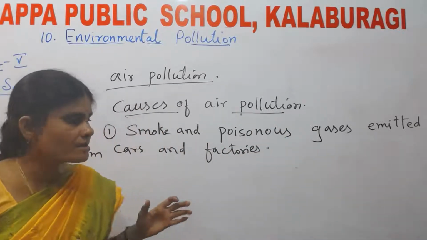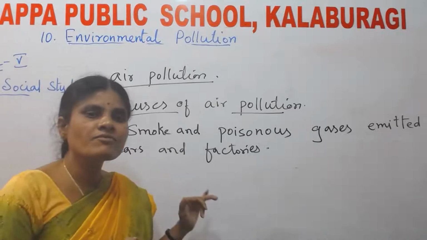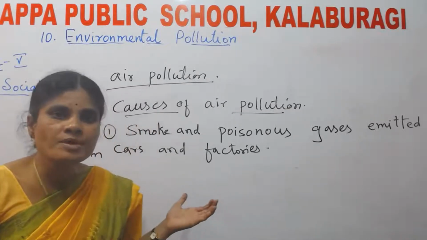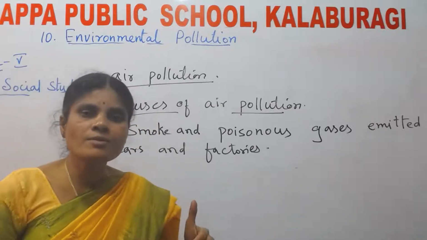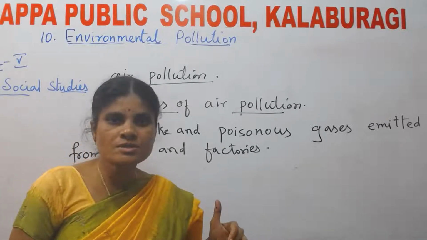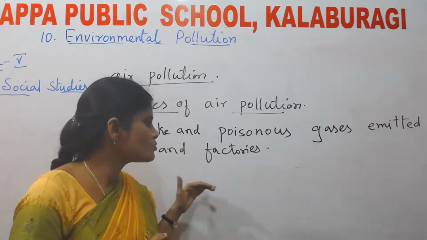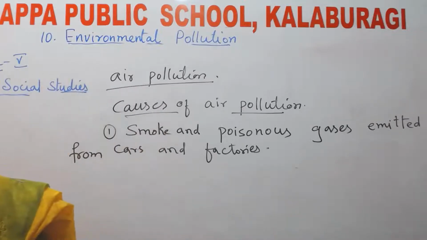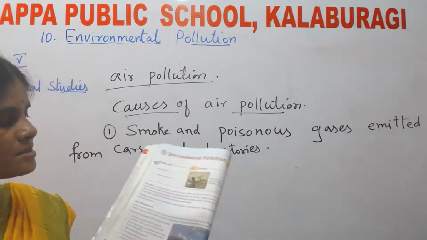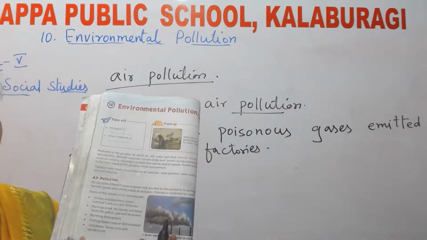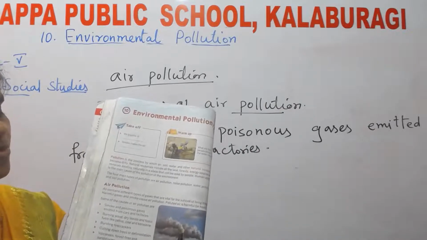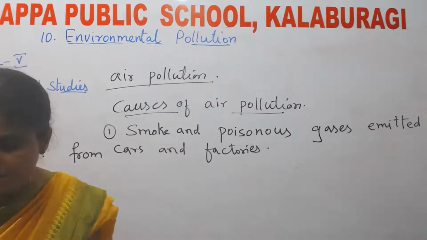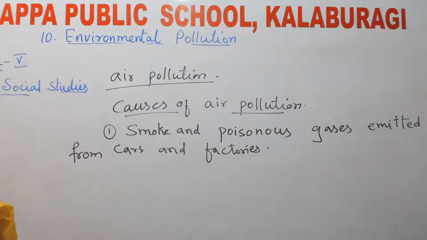See, we run vehicles, we run factories. Through that, what happens? We get smoke, isn't it? Smoke is released, that means smoke comes out. When we run factories, we get smoke like this. This smoke contains poisonous gases.